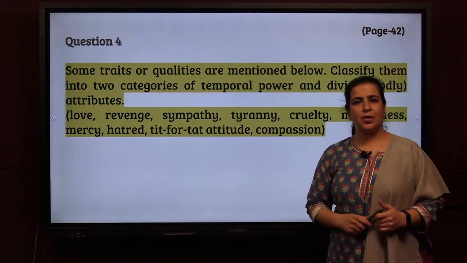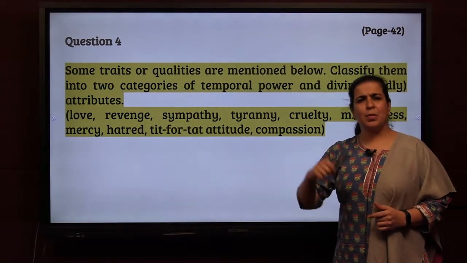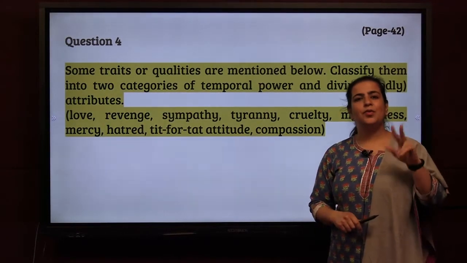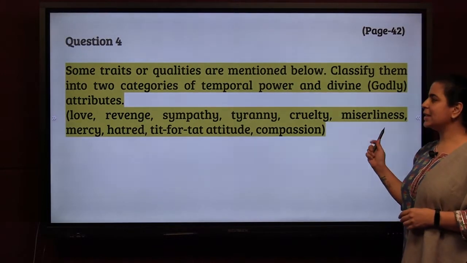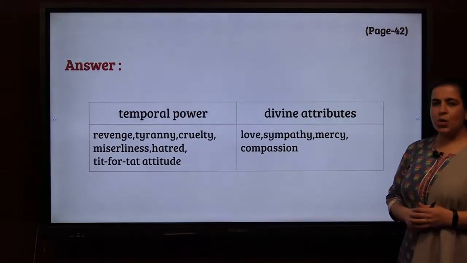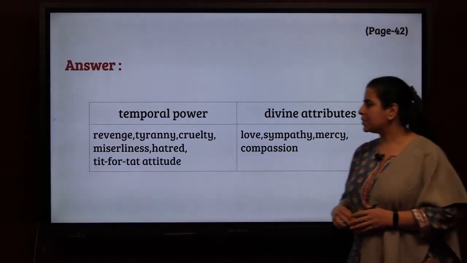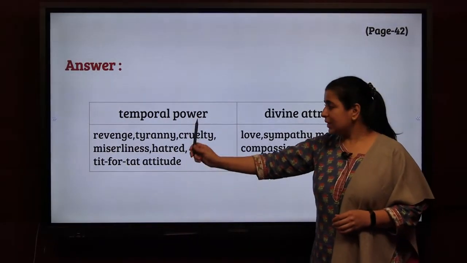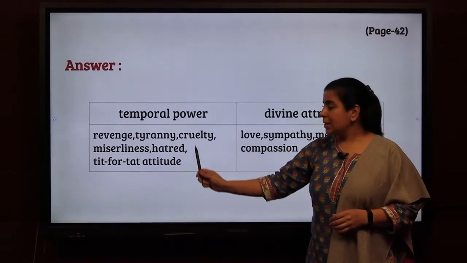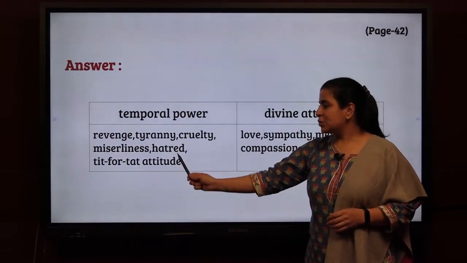I am also going to eat off his tiffin. He ate my tiffin, so I am also going to eat his tiffin. So that is tit-for-tat. Now let's divide these qualities. In temporal powers, which are temporary, come revenge, tyranny, cruelty, miserliness, hatred and tit-for-tat.